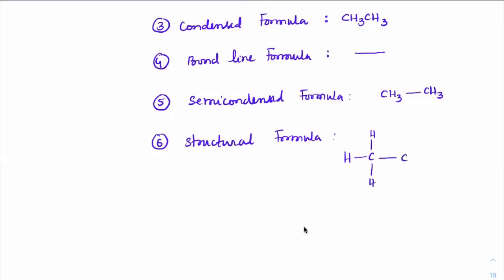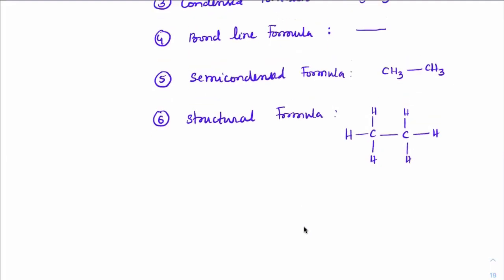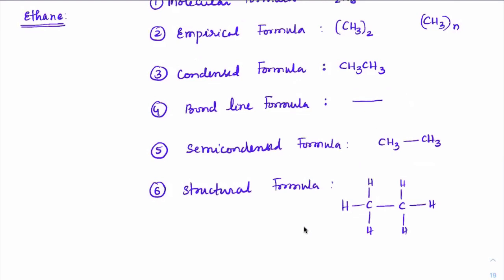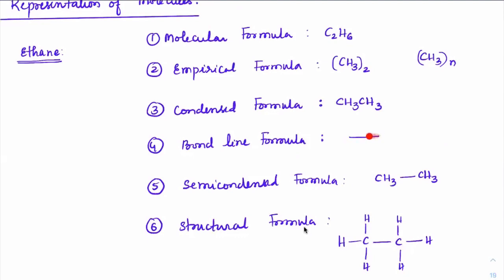So depending upon the need, if I'm talking more about the bonds, I might always take structural formula. If I'm talking about IUPAC, functional groups or isomerism, usually I adopt semi-condensed formula. Okay. If you're only checking out number of sigma bonds, pi bonds, then you can either go with bond line formula or structural formula.